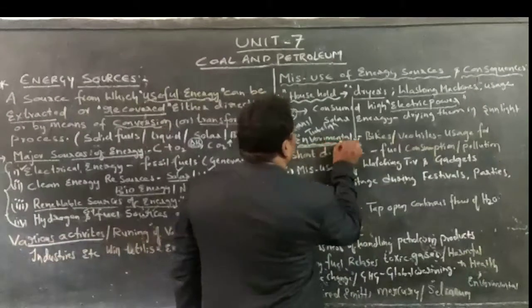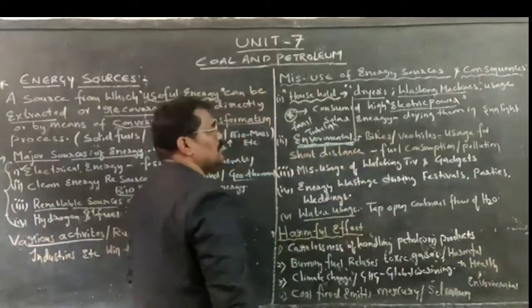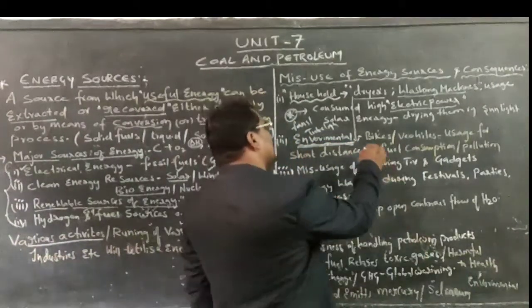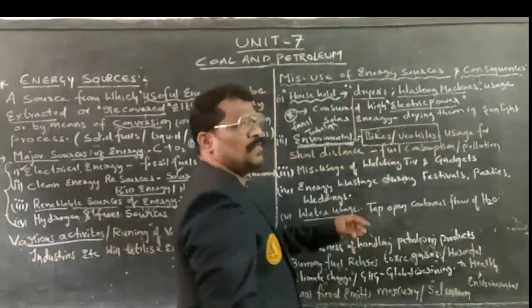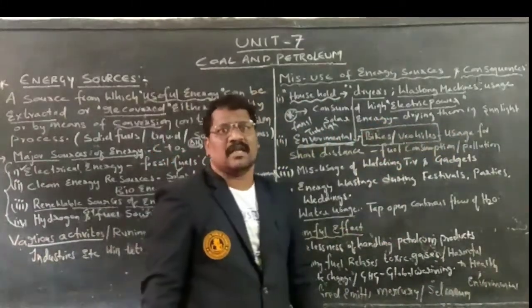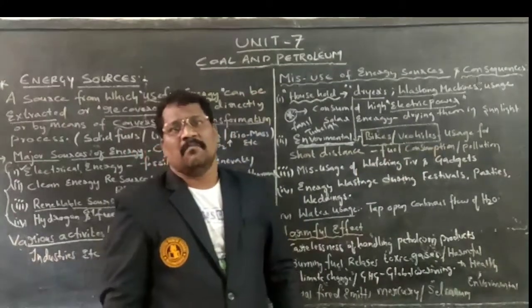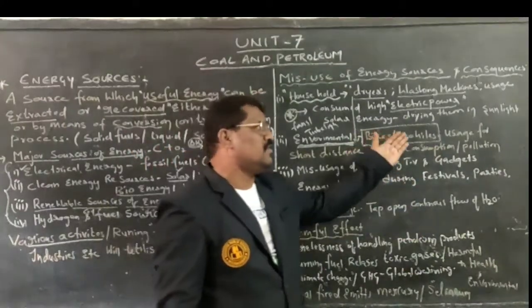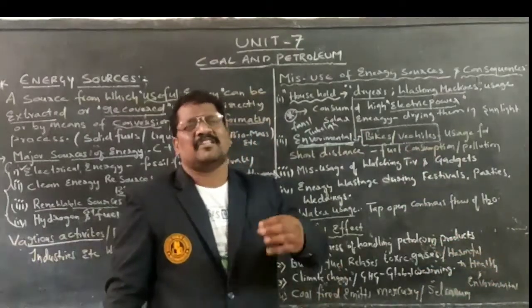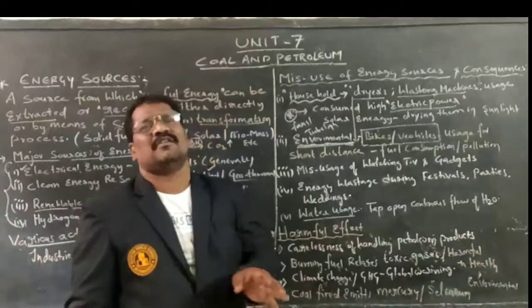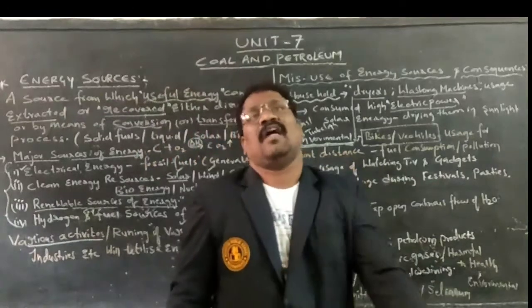Next one is environmental problems. Nowadays, children are much more fascinated with running vehicles. What exists at home? Bikes as well as all other different types of vehicles, motor cars, and so on. Children are much more fascinated. They want to learn to drive a car. They want to ride the bike.